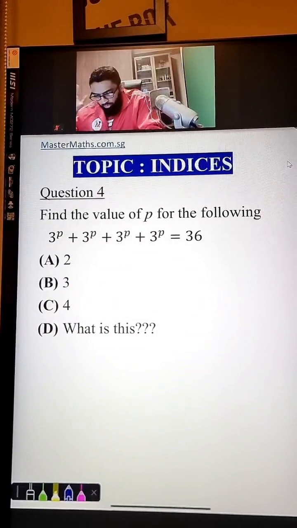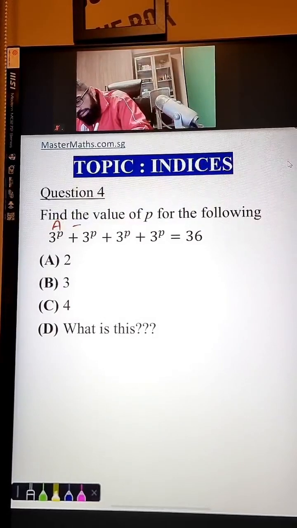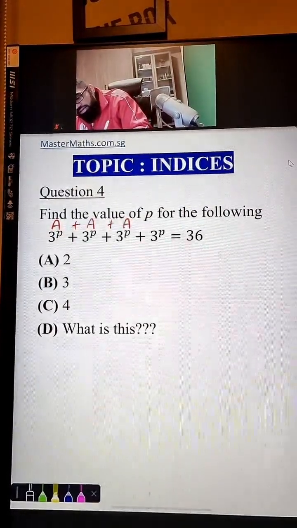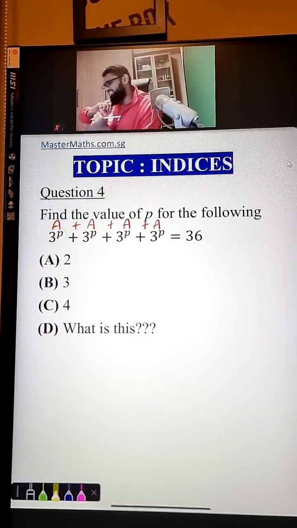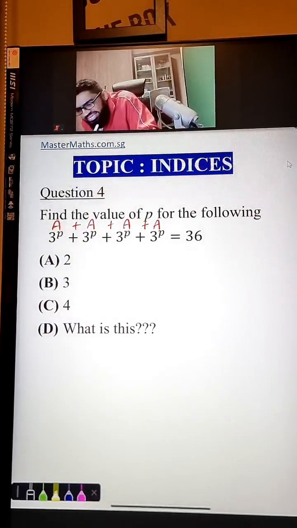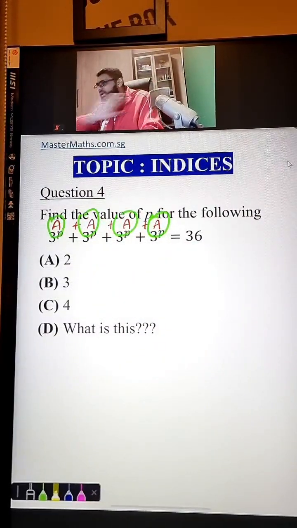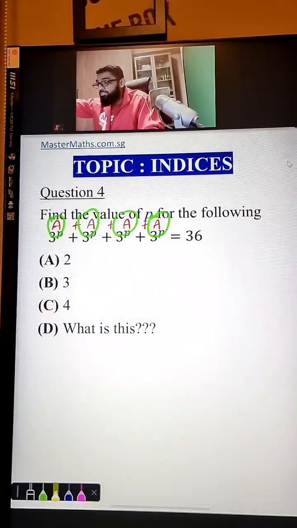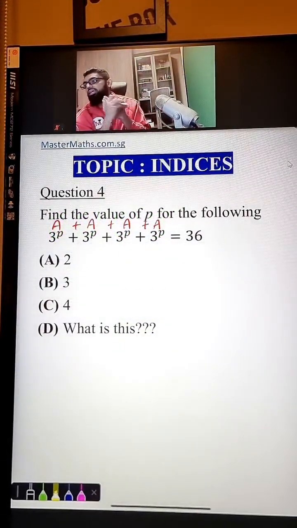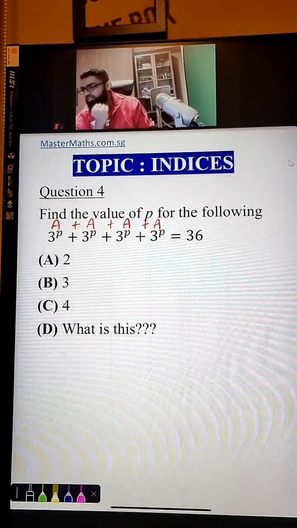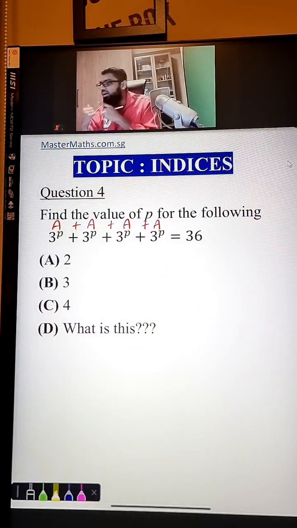Now, I ask you all a question before I talk about the actual steps. Let's say you have A plus A plus A plus A. Now, instead of 3 to the power of P, I change it into just one group of A. How many A's are there now? Can you let me know in the chat? Even a primary 6 student can answer this. You have replaced that 3 to the power of P with a group of A terms. How many A's? 4 A's. Hopefully we get these 4 A's for our PSLE. That would be great. 4 A's, guys.